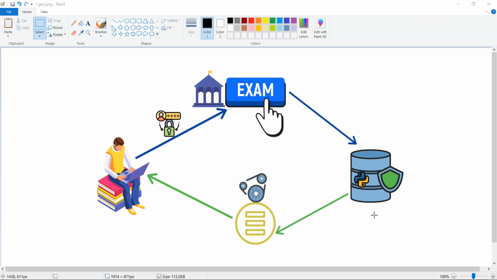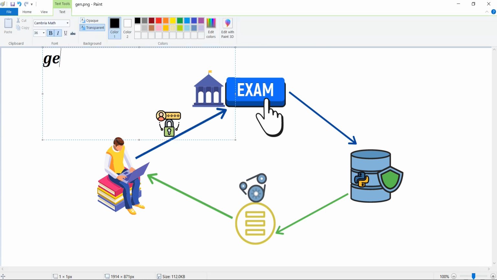Some time ago we have seen the concept of iterators. Generators and iterators are somewhat related, so we'll understand what the relationship between these two things is. If you haven't watched the video on iterators, I suggest you watch that video first, because we'll be using some of the code blocks or concepts from iterators to build the functionality of generators. Before beginning, I'll just highlight the name of the topic, that is generators.